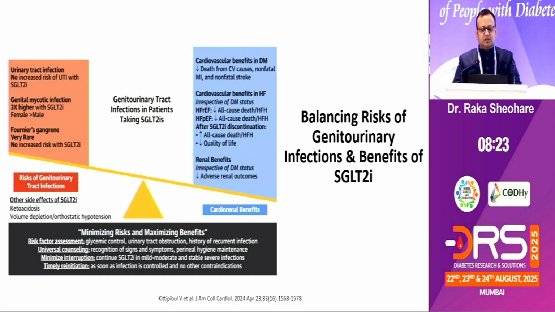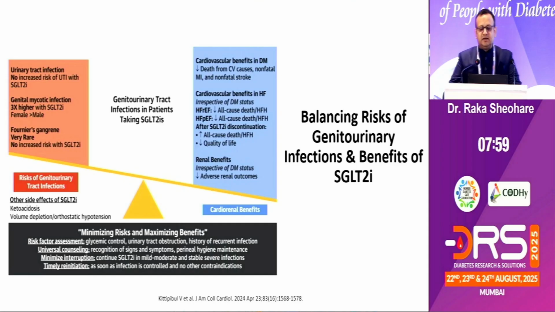But being physicians, we always follow the dictum of a balancing act, because balancing the risk of GTI with the other benefits of SGLT2 inhibitors is paramount. SGLT2 inhibitors are now the drugs of this era because of so many benefits in heart failure, with reduced ejection fraction and with preserved ejection fraction.